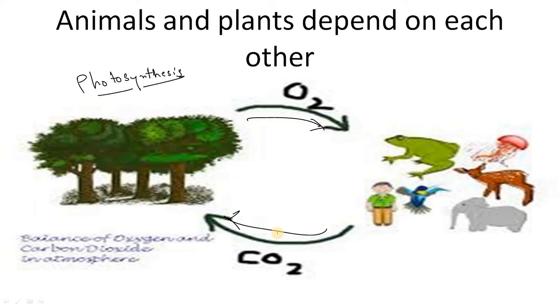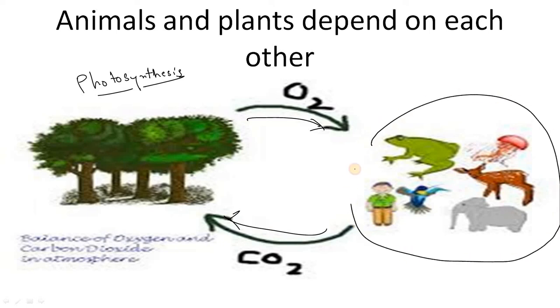So during the process of photosynthesis, plants leave oxygen into the atmosphere. That oxygen is needed by so many things. All the animals and insects need oxygen to survive on this planet, because oxygen is a very important gas. It helps us in breathing, right?